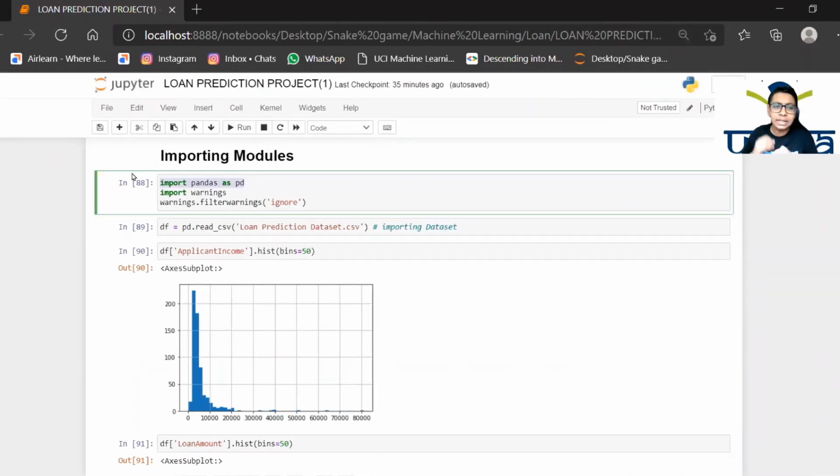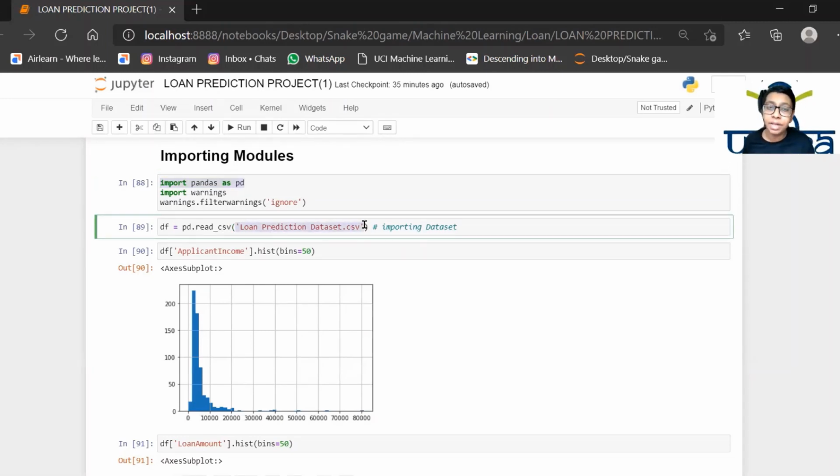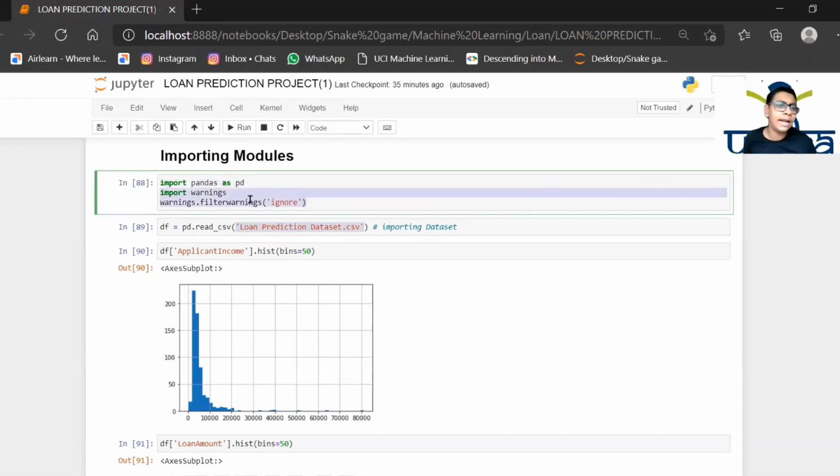Import pandas. This module actually reads our data set. We are reading it so as to get input of data and process according to it. Then we have warnings and filter warnings. Let me tell you what this warning and filter warnings mean.